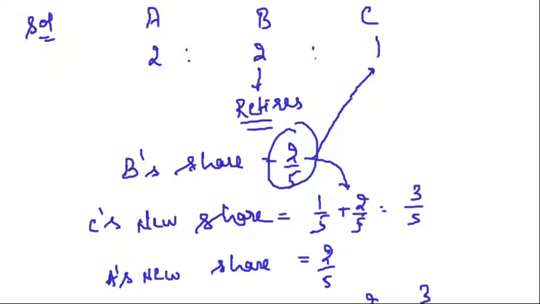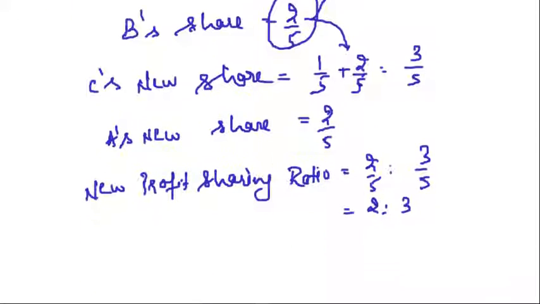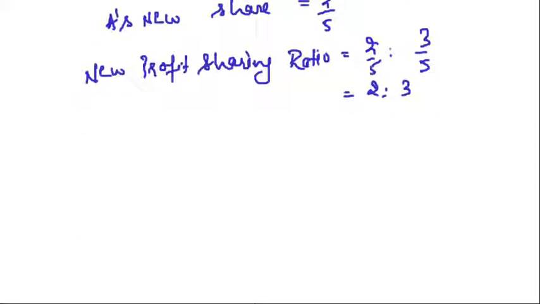So it can be a case where only one of the remaining partners is taking up the whole of the share of retiring partner, or we can be given a particular ratio in which the remaining partners share the share of profit of the retiring partner. Clear, friends? So these are the two cases in which we are going to calculate the new profit sharing ratio. Either we will be given the ratio or we will not be given the ratio in which they share the profits. Clear?